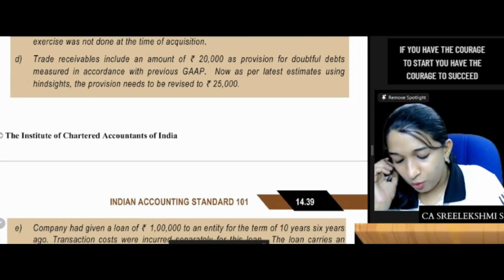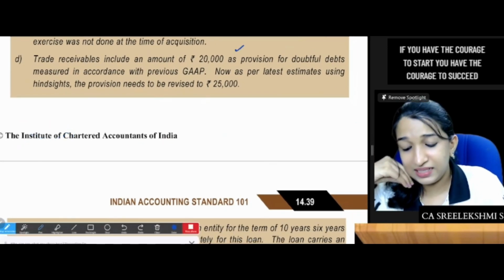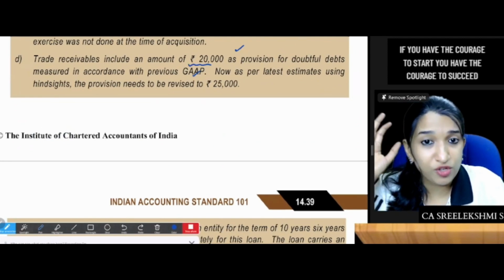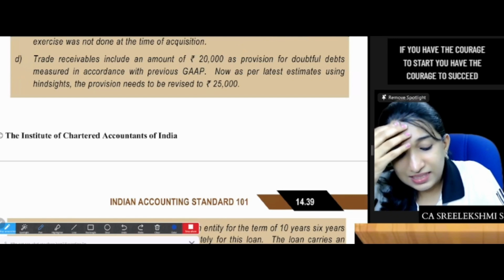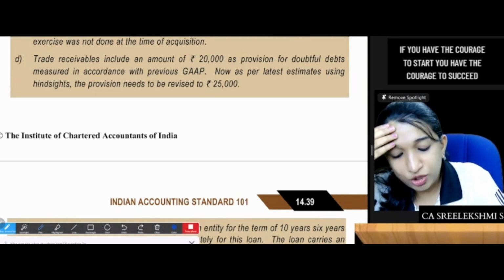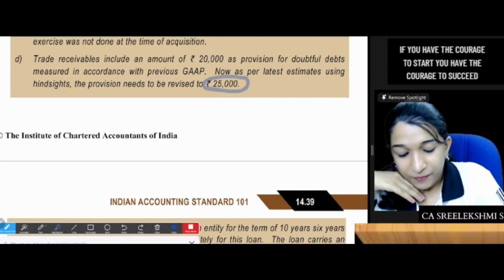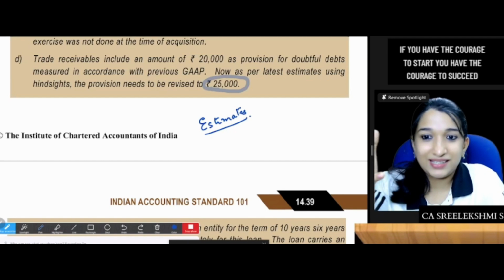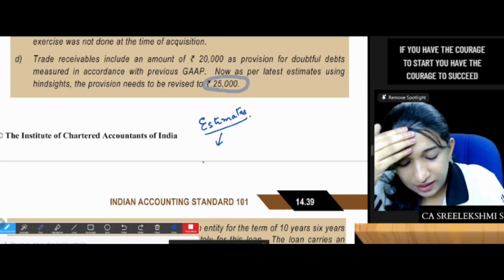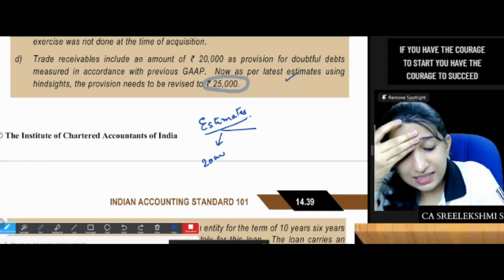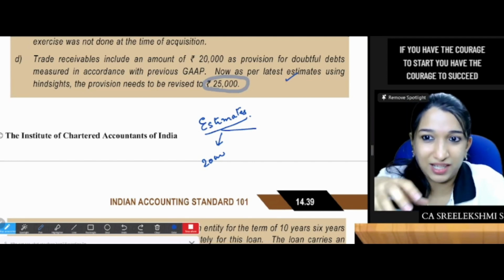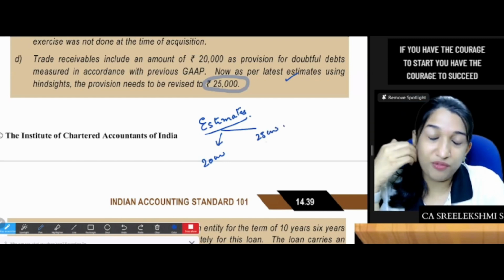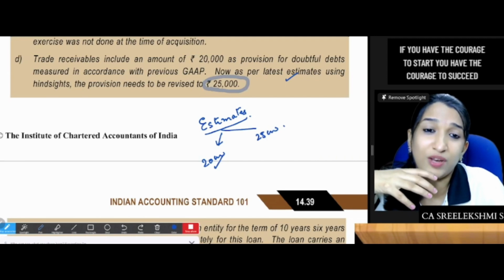Trade receivables include an amount of 20,000 as provision for bad debts measured in accordance with previous GAAP. Now as per latest estimates using hindsight, the provision needs to be revised to 25,000. Previous estimate was 20,000. But as per the latest estimates using hindsight, now you have some additional information. So the estimate should have been 25,000. Should I take the estimate provision for bad debts as 20 in the first Ind AS balance sheet or 25?